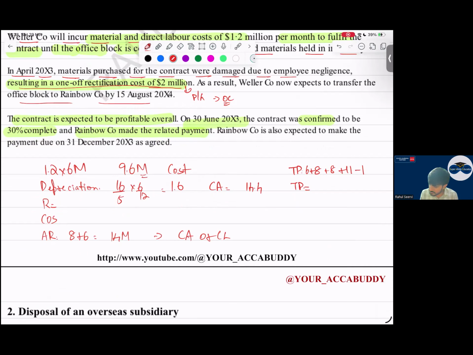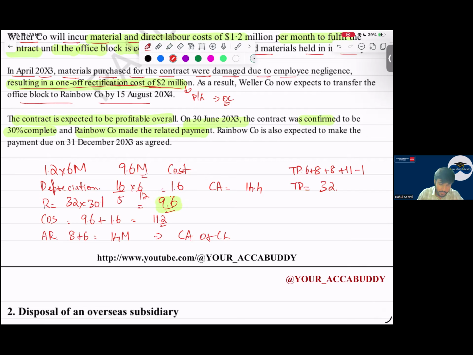So what is the transaction price? So 6 plus 8 plus 8 plus 11 minus 1. 32 is my transaction price. Yes, sir. What is the revenue then? So revenue is 32 into transaction price into the percentage. That is 30. That is 9.6 is the revenue in the P&L. In the P&L we have revenue. What is cost of sales, sir? So cost we have incurred 9.6 plus depreciation of 1.6. This is the total cost. That is 11.2 cost. 11.2.